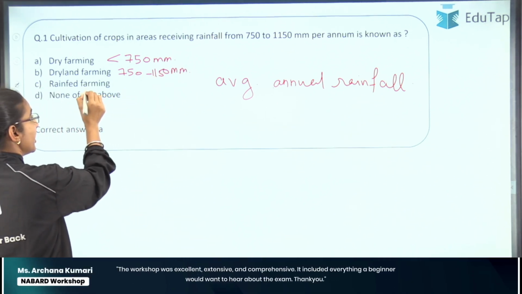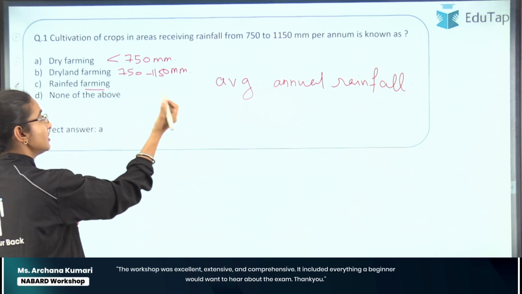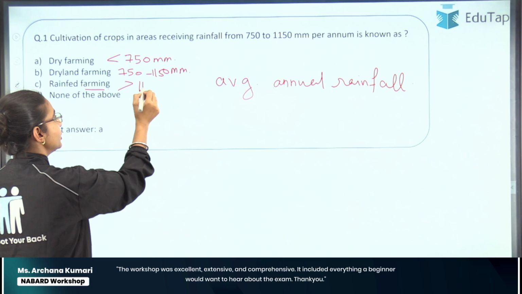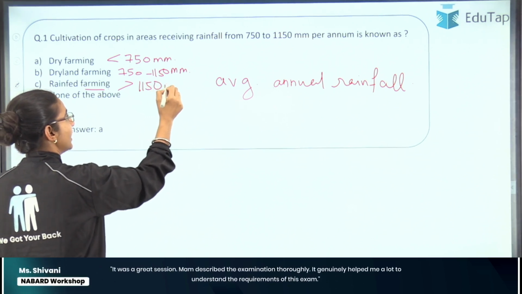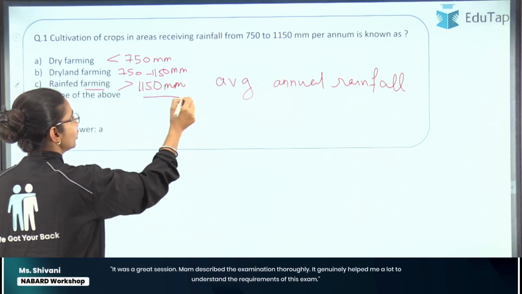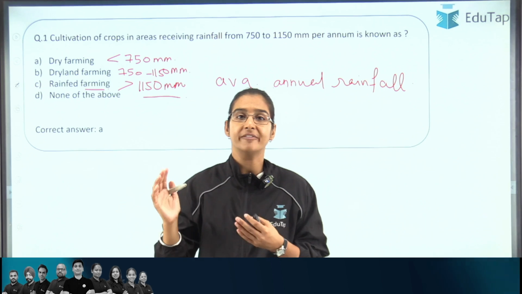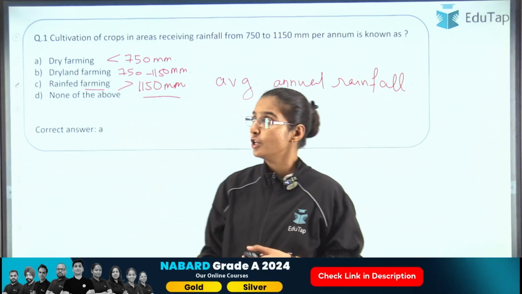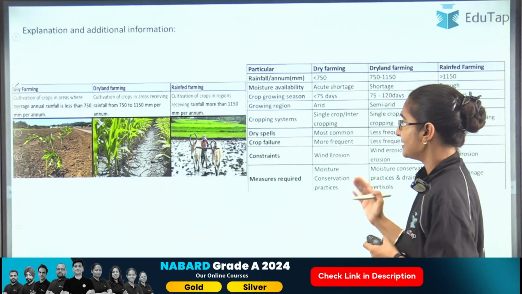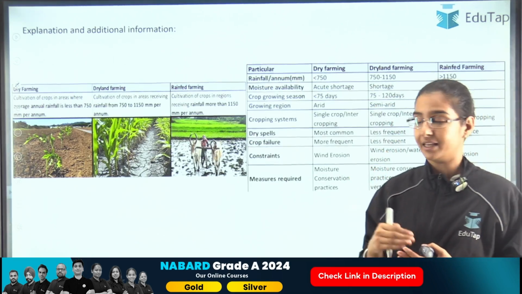And as far as rain-fed farming is concerned, it is practiced in those areas where the average annual rainfall is more than 1150 millimeter, right? So on the basis of the amount of rainfall which we are receiving, we have these three types of farming, right?